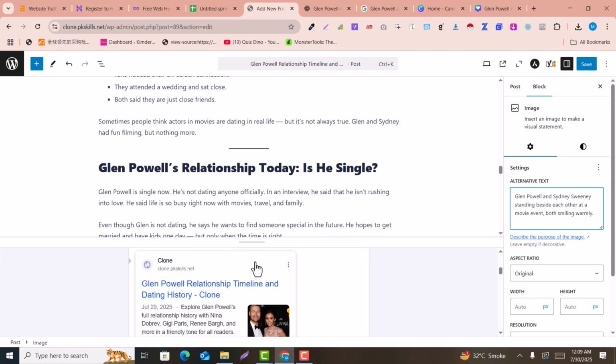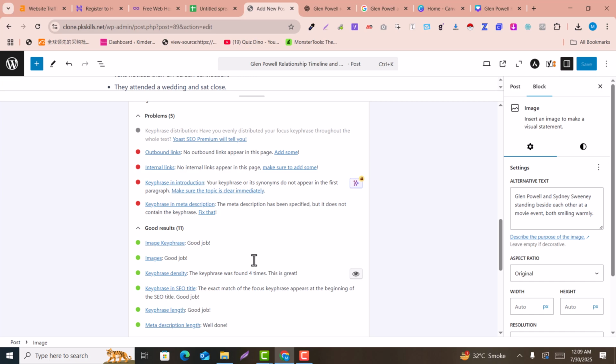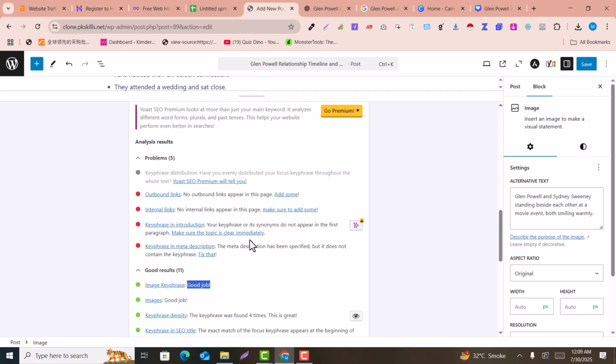Now if you go above, you can see the key phrase in the images is added, which is a good job. Now this is converted into good. Now what you need to do is the key phrase in the meta description is not added.